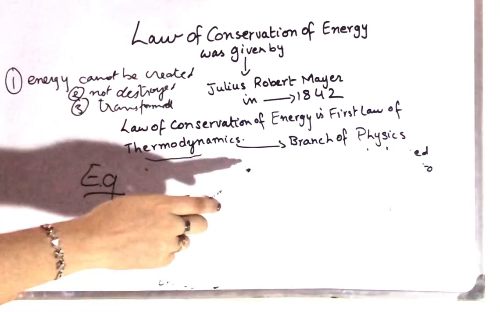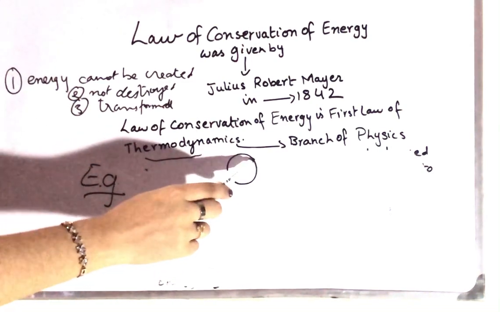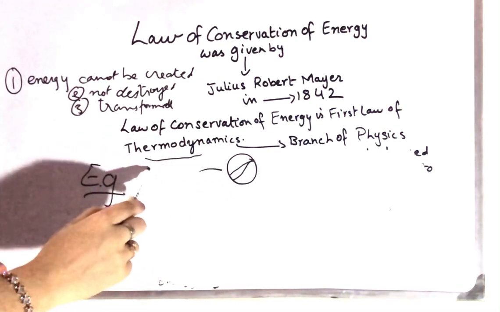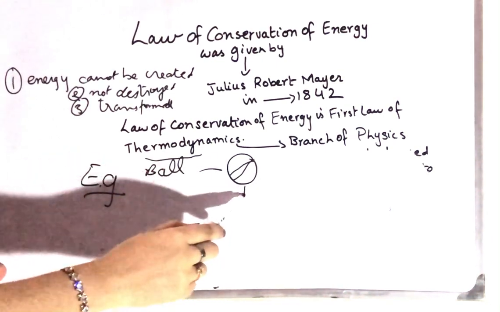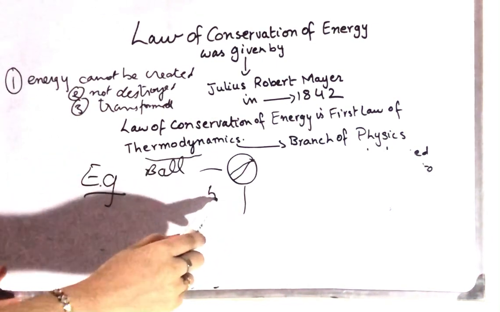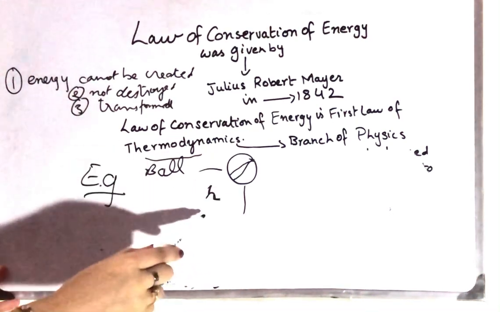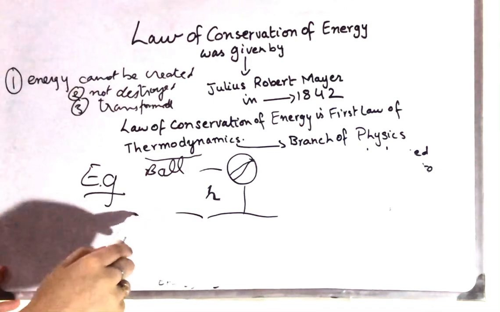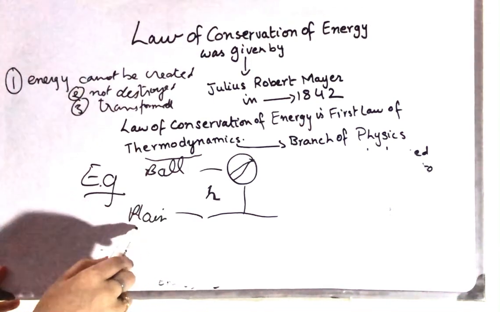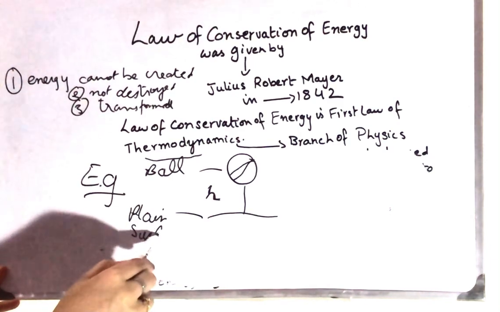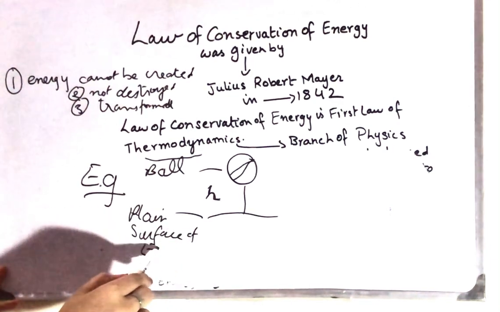Just suppose that we have a ball. This ball is at a certain height, which is h. This is the height of the ball and this is the plane surface of earth.